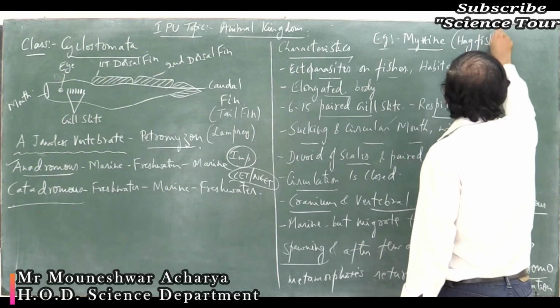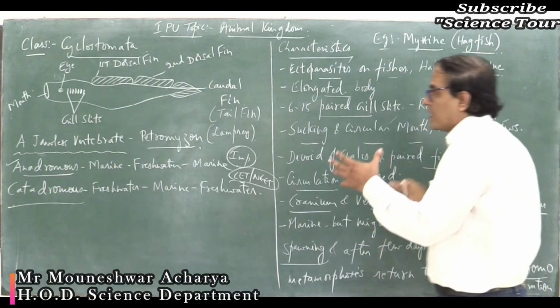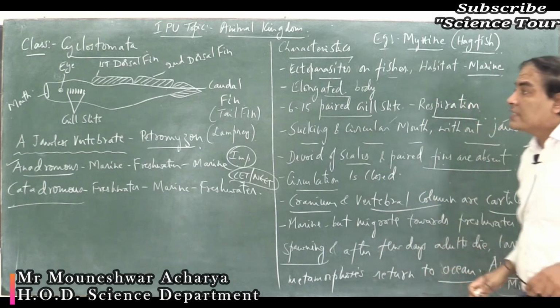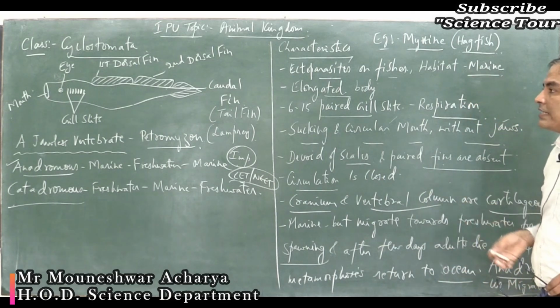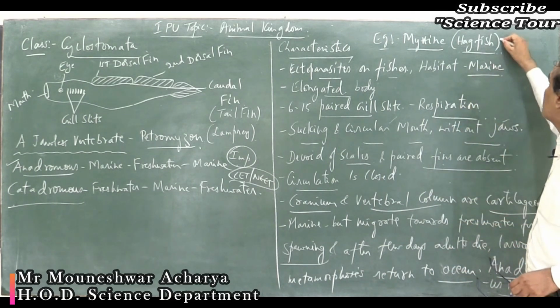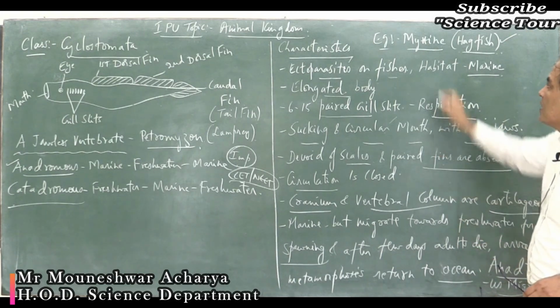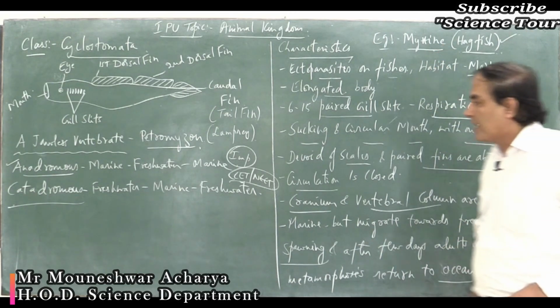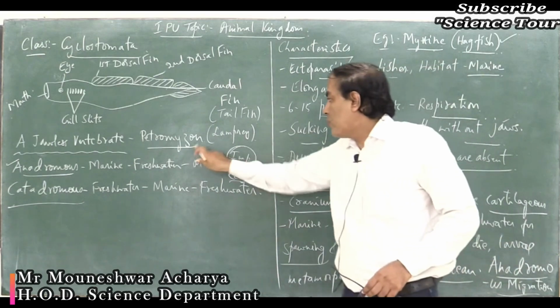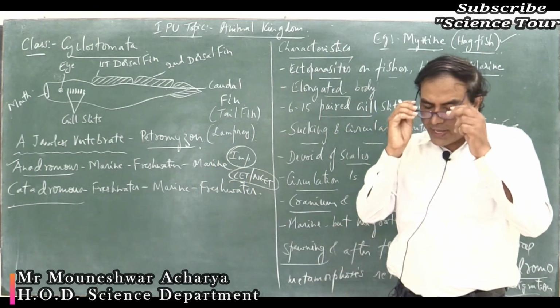Hag means the skin of an old lady. So if you see the skin of this organism, it looks like the skin of an old lady with more wrinkled skin. So that is why it is commonly called hagfish. The scientific name is Myxine. So the second example is Petromyzon or the lamprey.